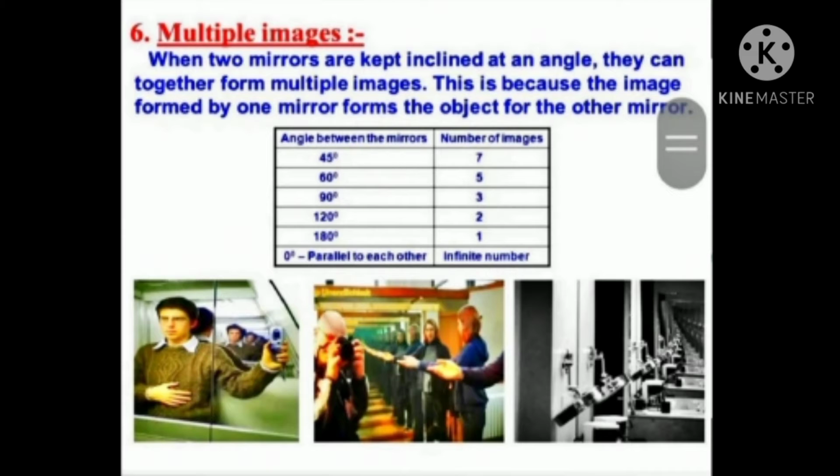When the angle is 90 degree, number of images is 3. When the angle is 120 degree, number of images is 2. When the angle is 180 degree, number of images is equal to 1. And when the mirrors are parallel to each other, then infinite number of images are formed.